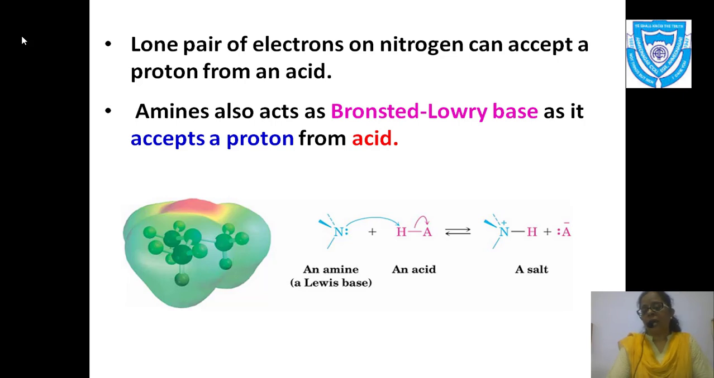Now I have a formation of salt which I have already told you in the last reaction. Here I have purposely shown you the reaction where I have the formation of an N-H bond. So a positive charge is coming on nitrogen. Now this is called a protonated amine. This protonated amine is called the conjugate acid of an amine. Is it clear?